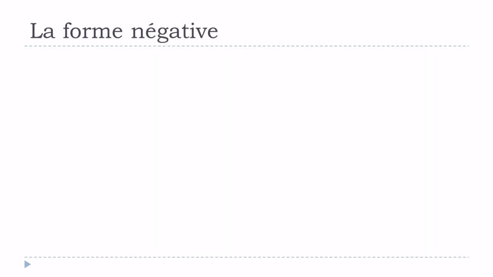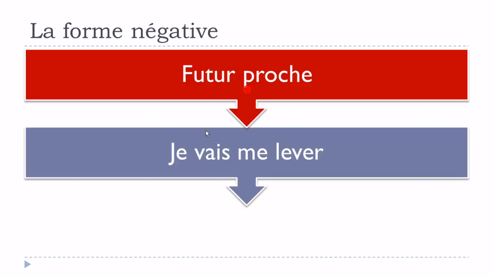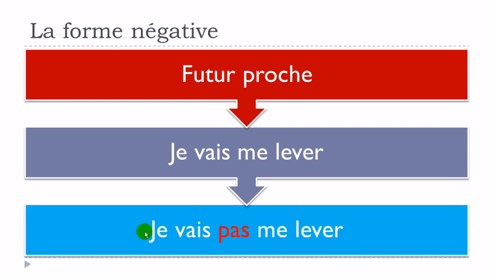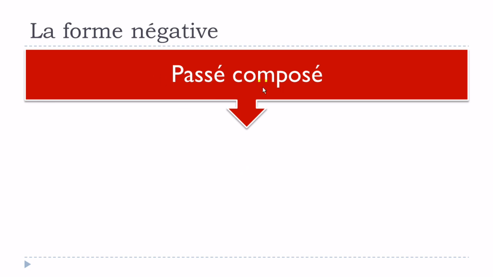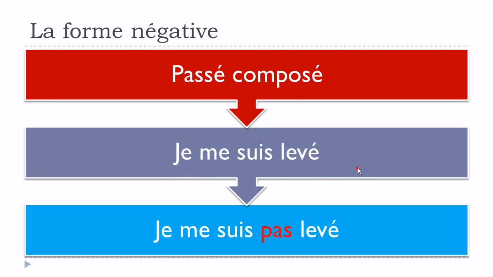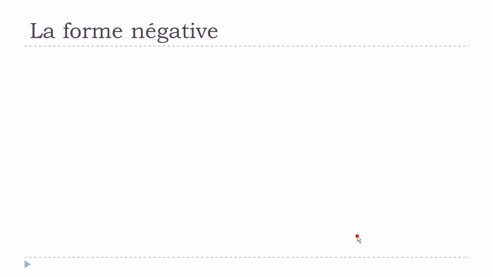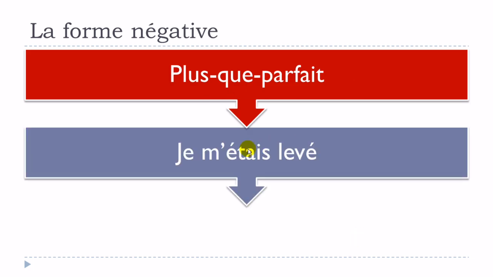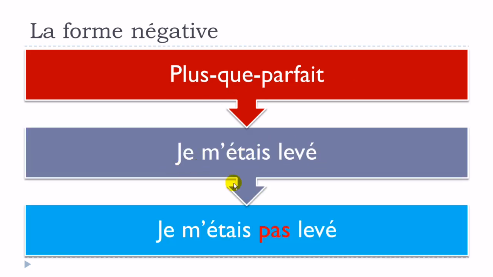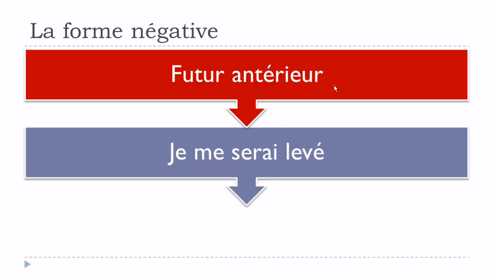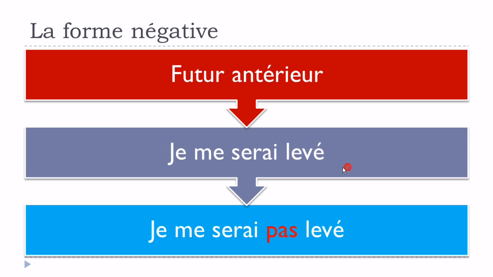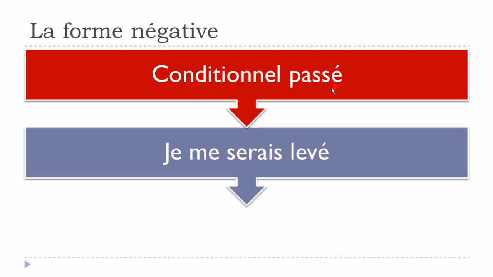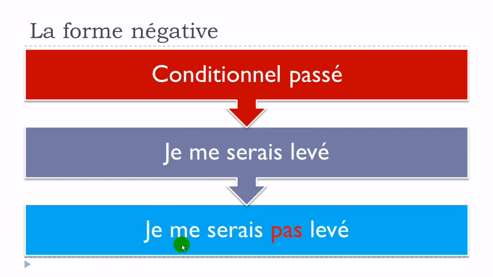Okay, then futur proche. So je vais me lever. Then je vais pas me lever. Okay. Passé composé, je me suis levé, je me suis pas levé. Plus que parfait, je m'étais levé will become je m'étais pas levé. Futur antérieur, je me serais levé, je me serais pas levé. Conditionnel passé, je me serais levé, je me serais pas levé.